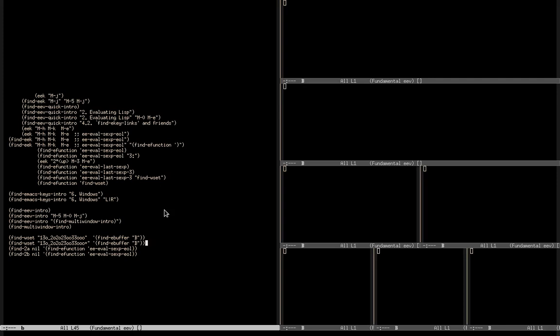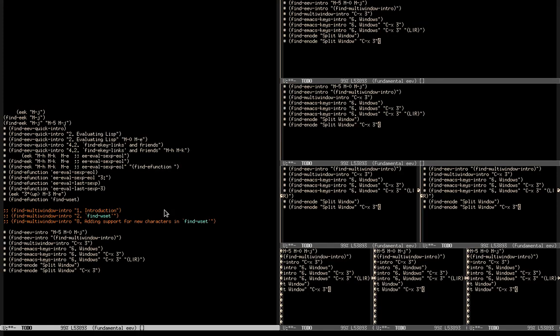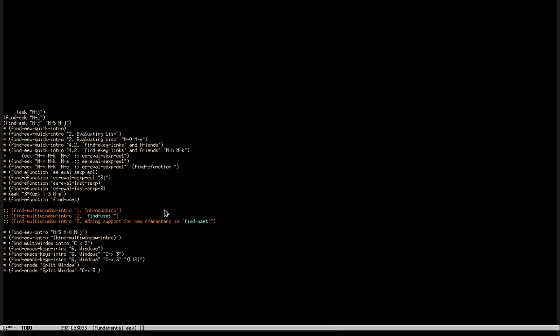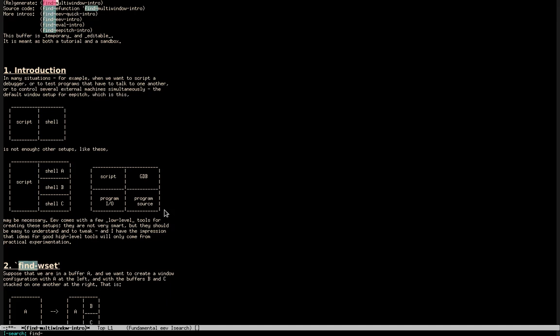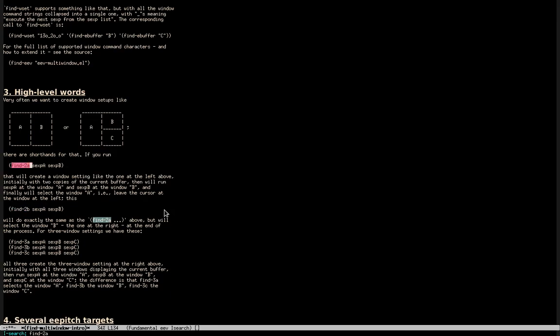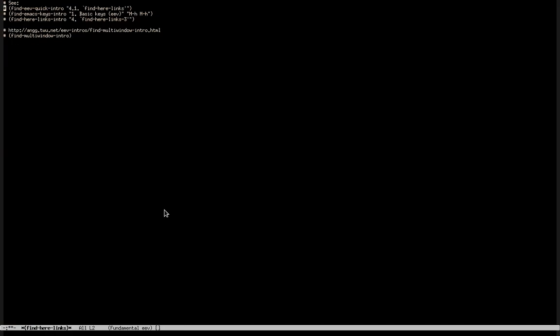And when I wrote these notes, I also kept links to find true A and find true B that seem to be related to Ctrl X3. So let me see if I can find them in Find Multi-Window Intro. Here in high-level words. So let me create a link to this section too.